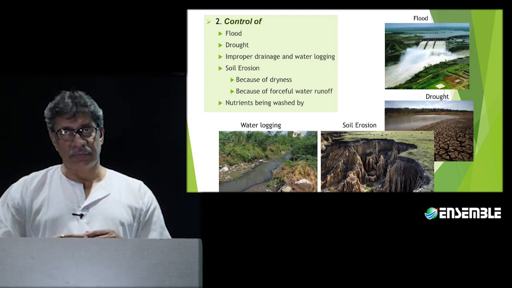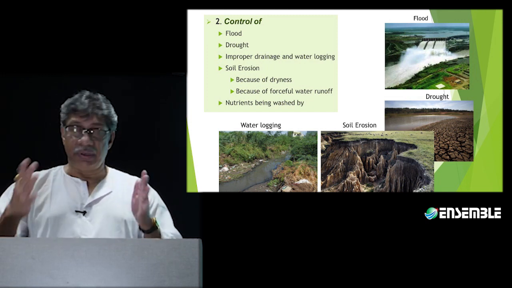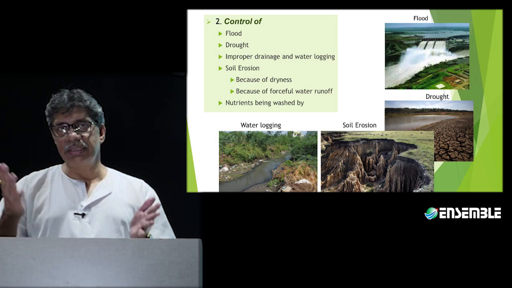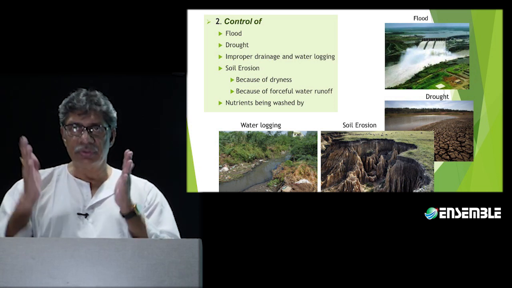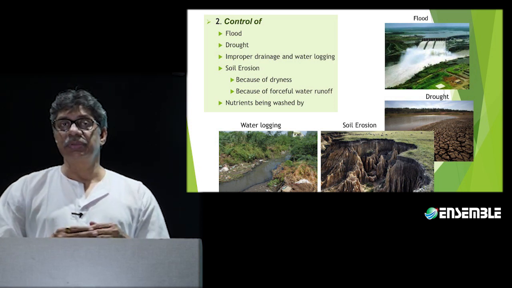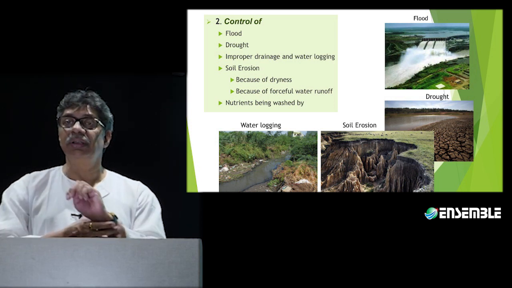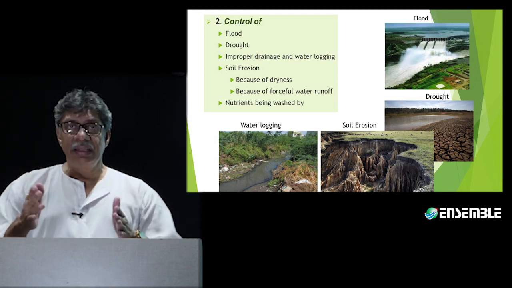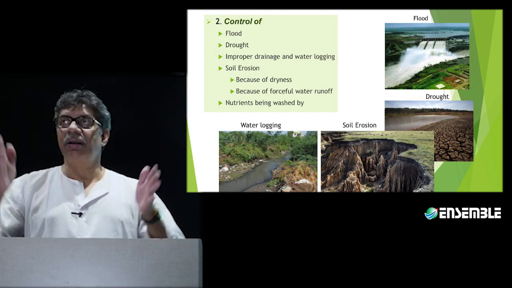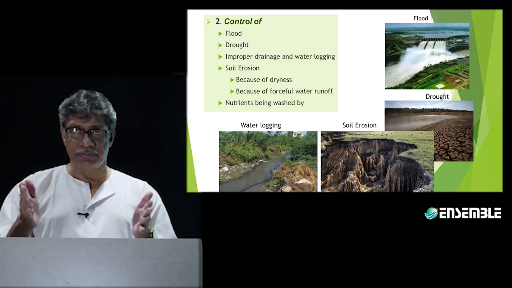Most of these schemes that we have thought of, one is the government scheme, that is construction of large scale projects. These large scale projects are hydropower projects, multi-purpose projects.